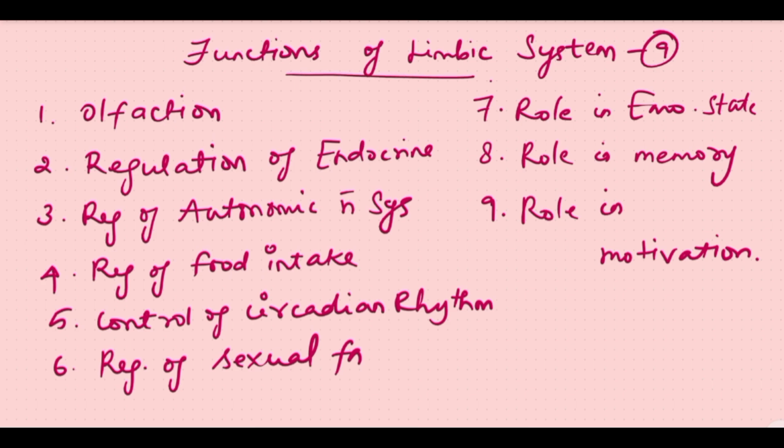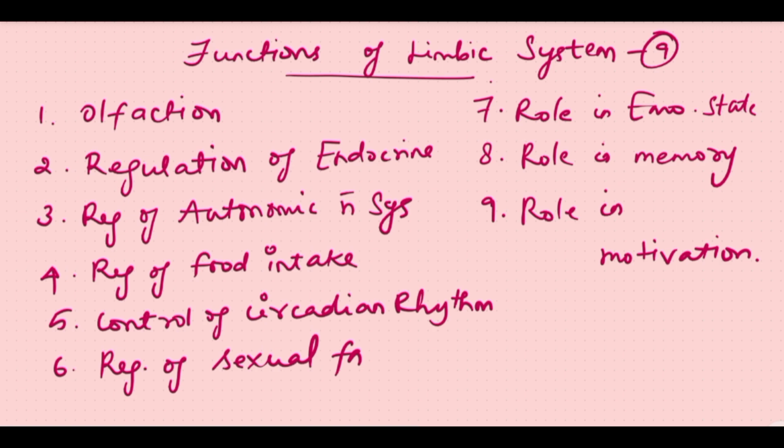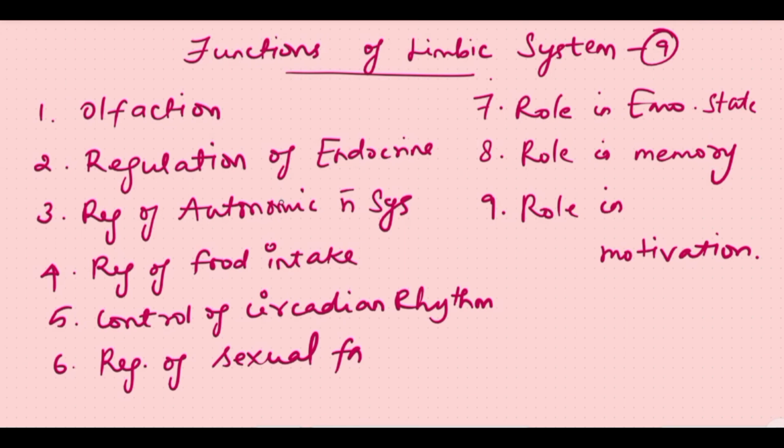There are 9 functions of the limbic system that are olfaction, regulation of endocrine glands, regulation of autonomic nervous system, regulation of food intake, control of circadian rhythm, regulation of sexual function, role in emotional state, role in memory, role in motivation. So most of the systems are regulated mainly by the hypothalamus.